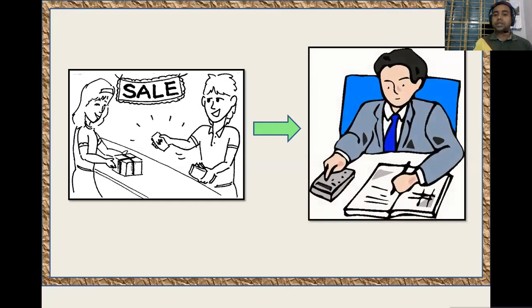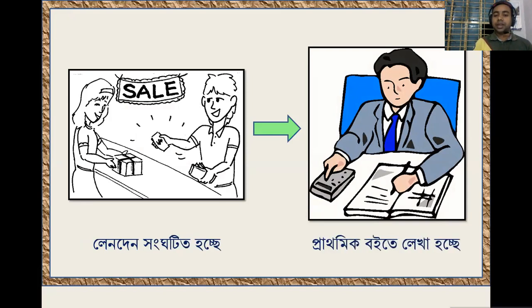Another picture shows the transaction being recorded in the books, and this book is called the journal. That means it is the books of primary. So here the transaction is happening, and the transaction is recorded in the books of primary. That means journalizing.